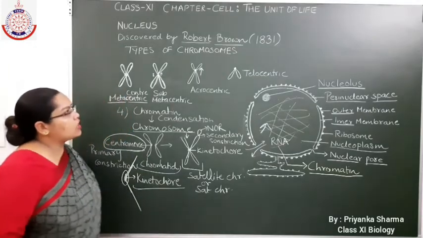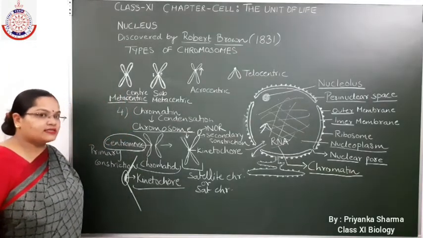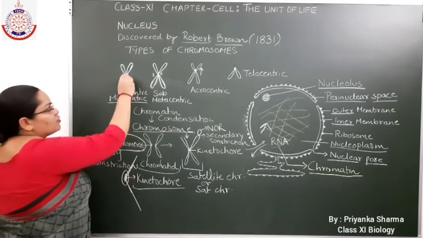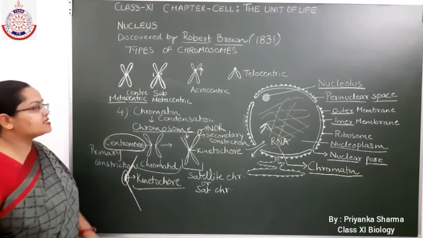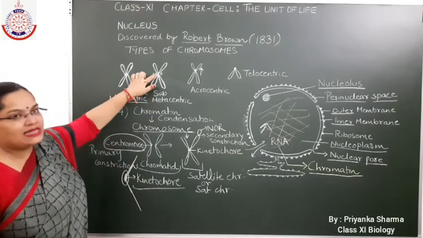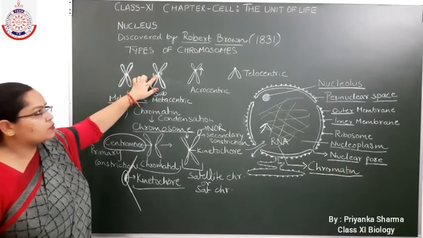Okay, so this was all about the types of chromosome. Let's revise once again. Metacentric chromosome, in which the centromere lies at the center. Second is the submetacentric chromosome, in which the centromere slightly shifts from the central position.